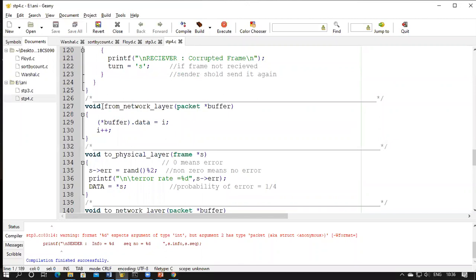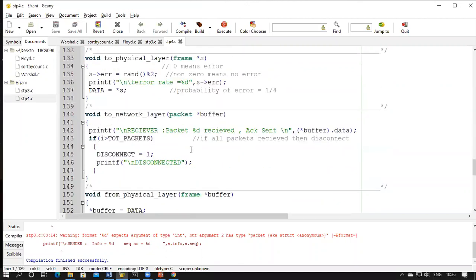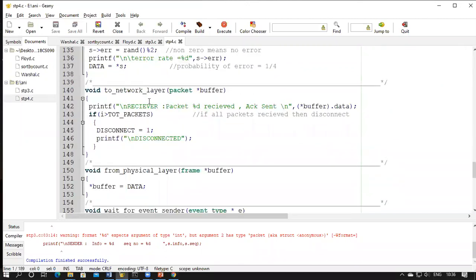Now there was one function called from the network layer, and now there's another function called to network layer. In to network layer, whether you can send it to the receiver end. From the receiver, it will send it to its upper network layer, where it's going to check whether all the packets have been received or not. If that i value crosses the total number of packets, that means all the packets have been received. So you will set disconnect to one and close the loop so that the connection is closed.